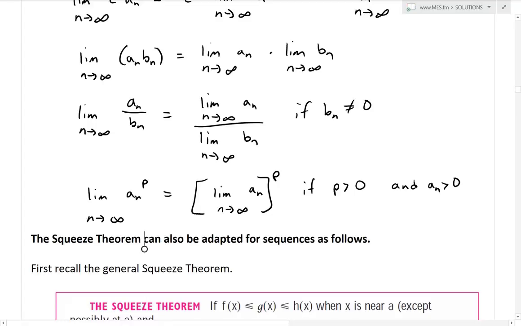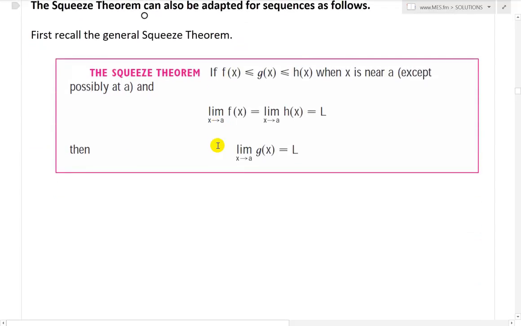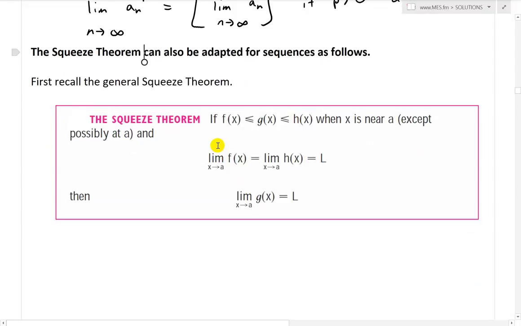Alright, so now let's move forward and look at the squeeze theorem for sequences. Basically the squeeze theorem can also be adapted for sequences as follows. First, recall the general squeeze theorem for general functions. Squeeze theorem: if f of x is less than or equal to g of x, which is less than or equal to h of x when x is near a, except possibly at a, and the limit of f of x as x approaches a is equal to the limit as x approaches a of h of x is equal to L. So if this limit is L, this is L, then this gets squeezed, and hence the limit as x approaches a of g of x is also equal to L.